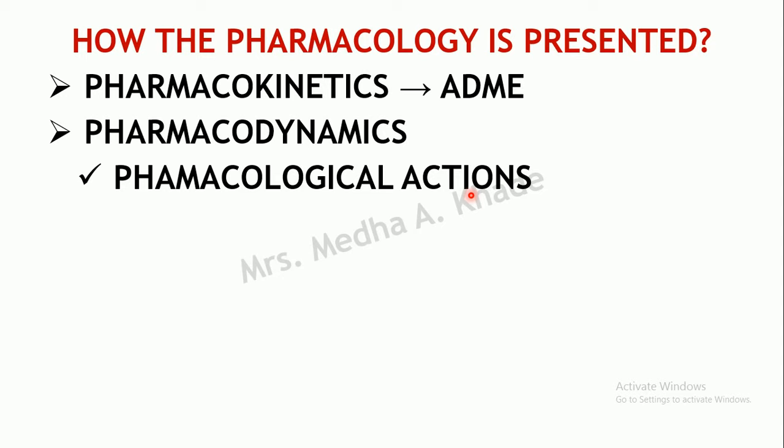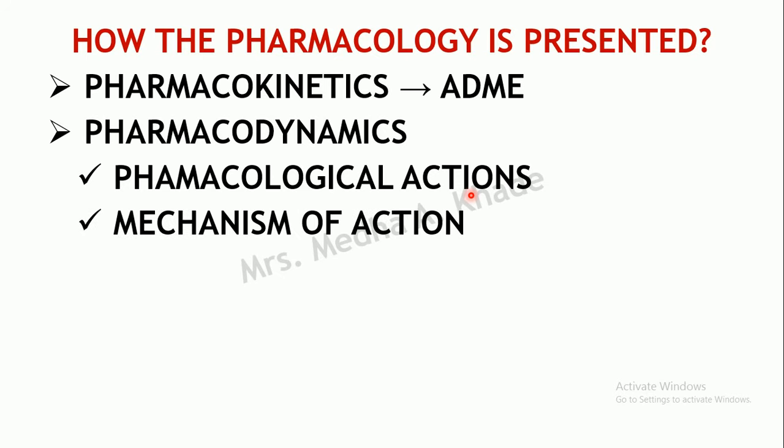Your drug can act on any system of the body, any organ, or any function of the body. So you need to know about all those actions. What are those different kinds of actions which your drug can produce? Where exactly it will interact and what type of effects it will show after interacting.